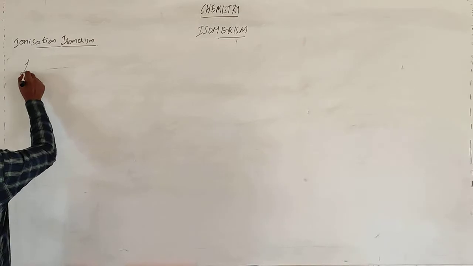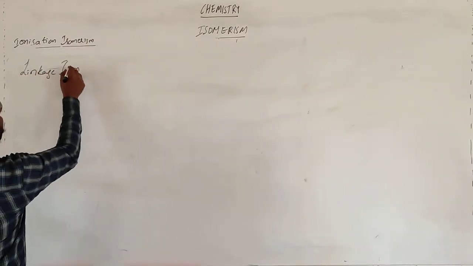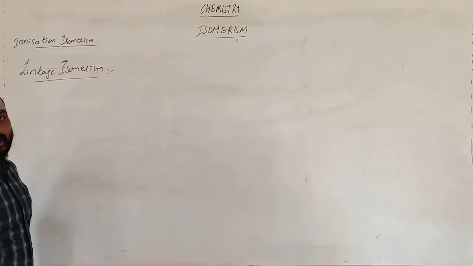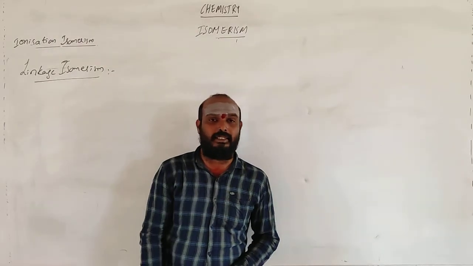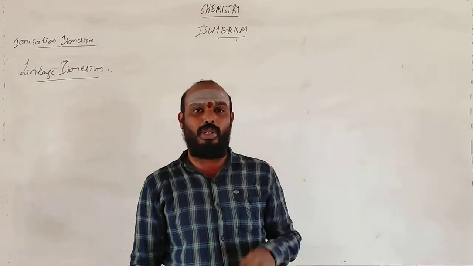Next is linkage isomerism. Basically, this type of isomerism is shown by ambidentate ligands. Getting me? Ambidentate. They can link with any type. A single molecule will be present.